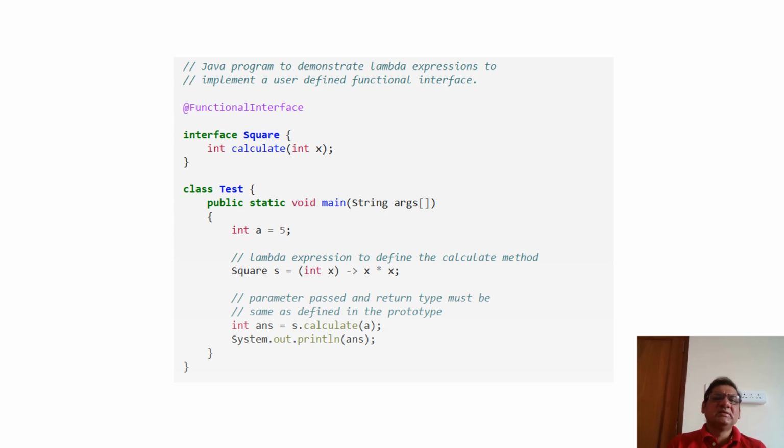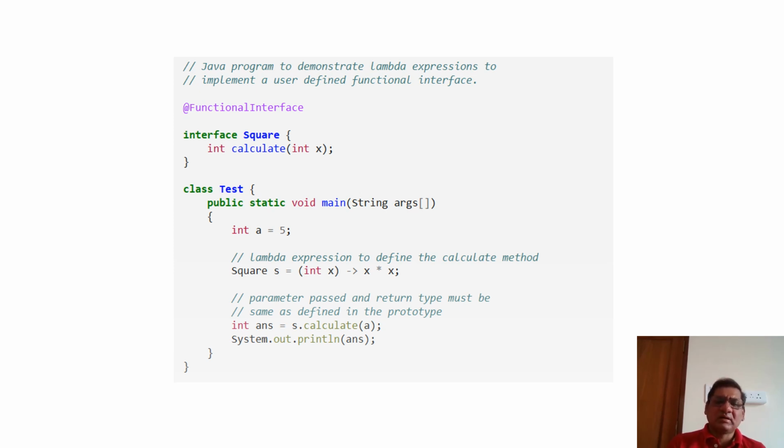On the screen, we can see the example of a functional interface. Here, we have interface Square. It is annotated with the FunctionalInterface annotation, so it becomes a functional interface. At the same time, here we have declared only abstract operations. So automatically, whenever we declare only a single abstract method in an interface, that will become a functional interface.